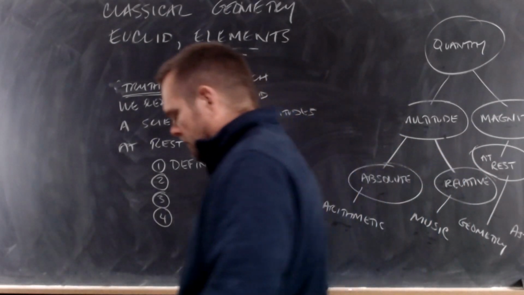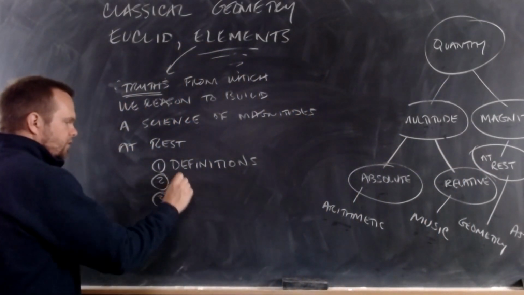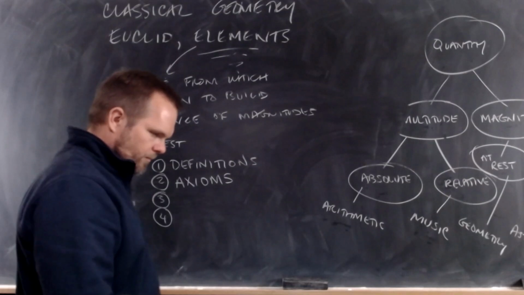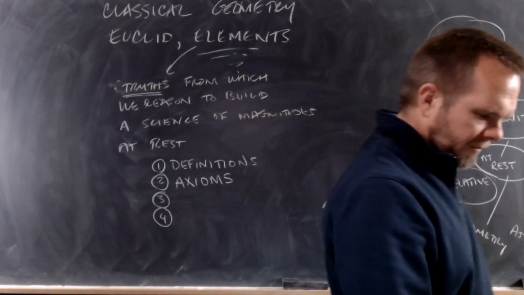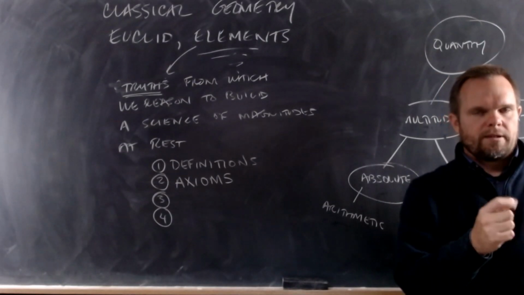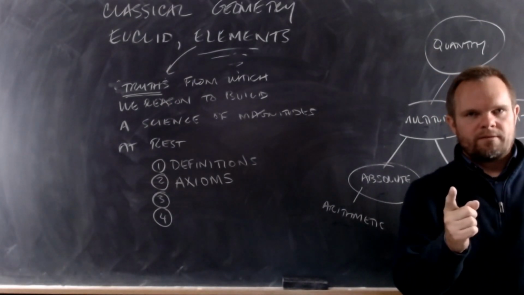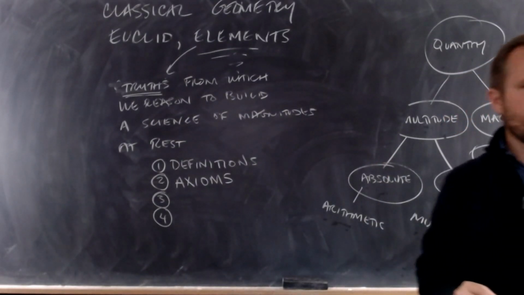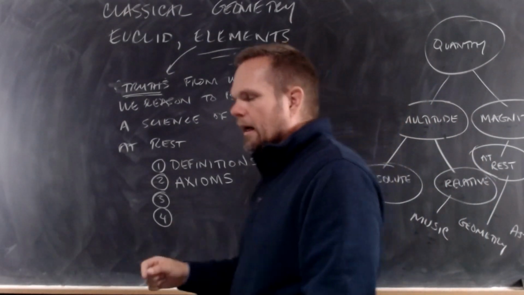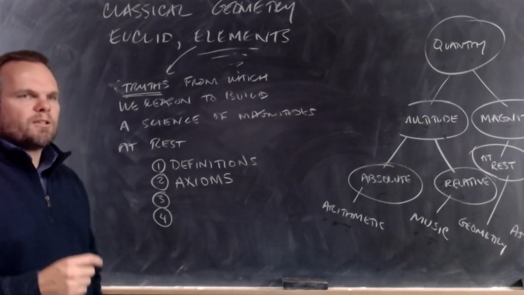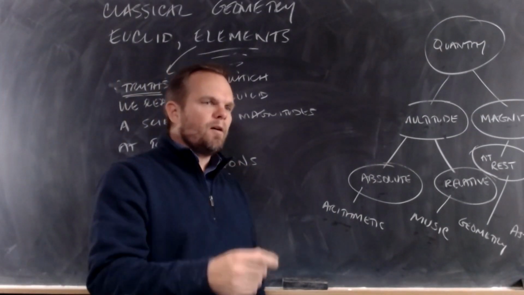That's number 1. The second kind of truth that we need, they're called axioms. Axioms. Anybody know what an axiom is? We've talked about it a couple times. Does anybody know what an axiom is? Something that needs to be proved. Say it again? Something that needs to be proved. The opposite. Something that is proved. Something that doesn't need to be proved. Okay? An axiom is a proposition that does not need to be proved. It cannot be proved. An axiom is a proposition that's self-evident.